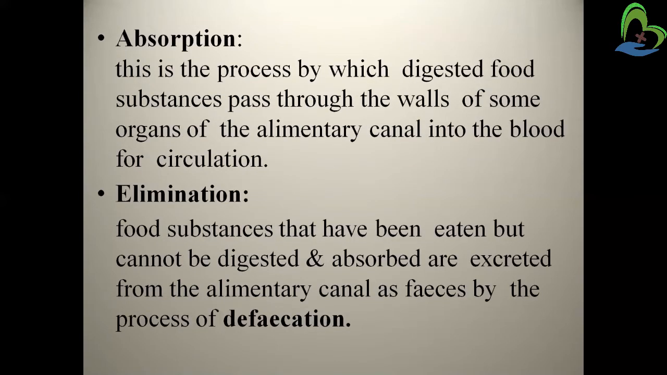The next function is absorption, the process by which the digested food substances pass through the walls of the organs of the alimentary canal into the blood for circulation. So in absorption, the digested food passes through the walls of some organs, that is the wall of the stomach and the wall of the intestine, small and large. Through that wall it comes into the blood for circulation.